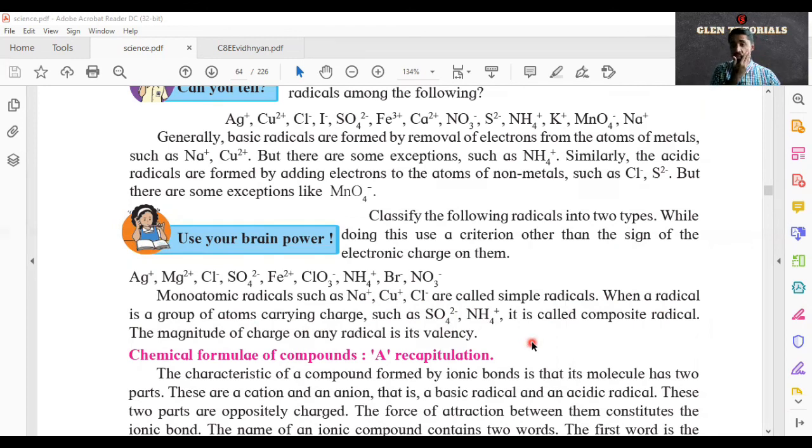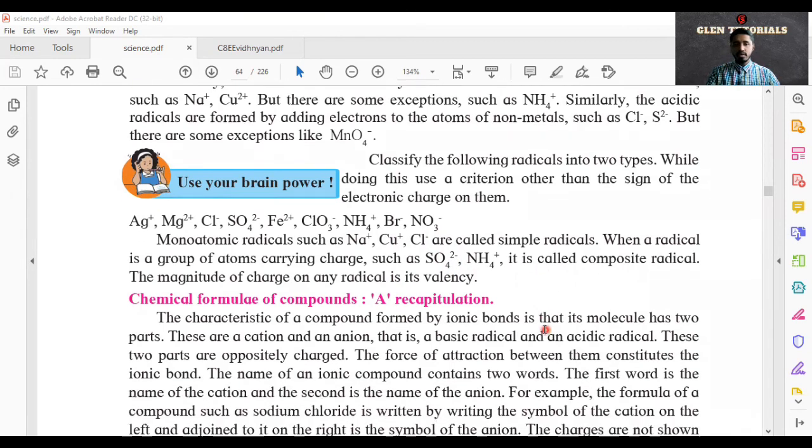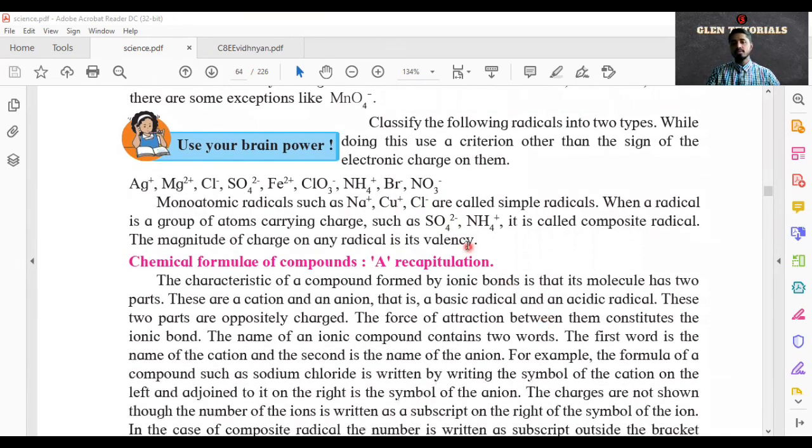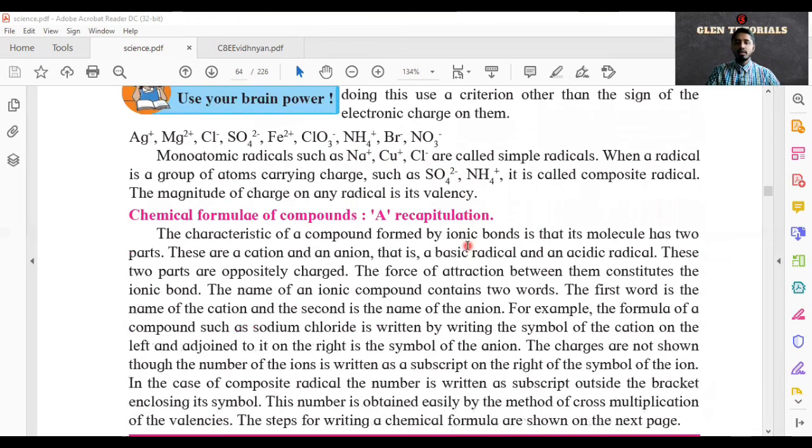Okay. So they are not mono, because mono means one. Here Na is one atom and one positive charge, so simple radical. Cu is one atom, one positive charge, simple. Cl is one atom, one negative charge, simple radical. So suppose there is SO4 and 2 minus, they are called composite radical. Magnitude of charge of any radical is its valency. Same thing, the target of how much it can react, that is called valency.